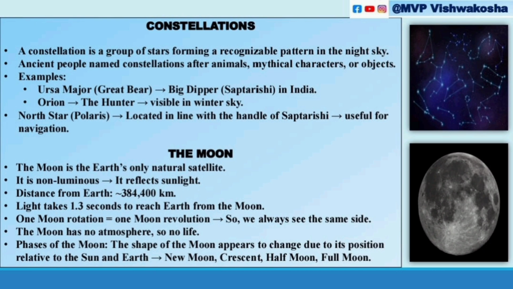That is, so we always see the same side. Okay, so that is the reason. And the Moon has no atmosphere, so no life. Also, there are phases of the moon, right? The shape of the moon appears to change due to its position relative to the sun and also Earth. You can see the new moon, crescent, half moon, full moon and so on.